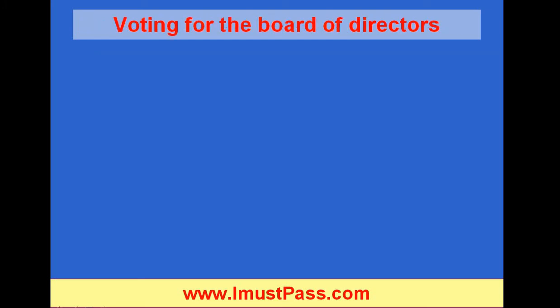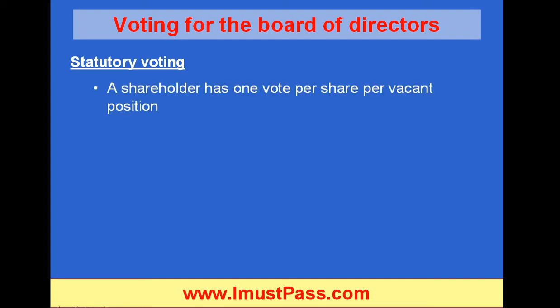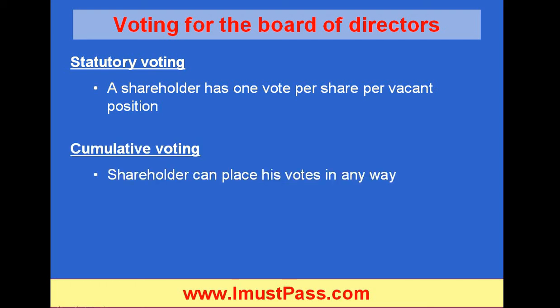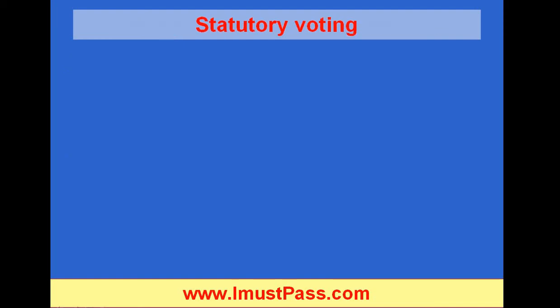Now let's look at voting for the board of directors. There are two types of voting: statutory voting, where the shareholder has one vote per share per vacant position, and cumulative voting, where the shareholder can place his votes in any way. Cumulative voting is better for small investors. So let's look at an example of how this works.